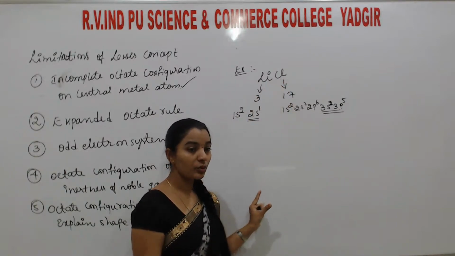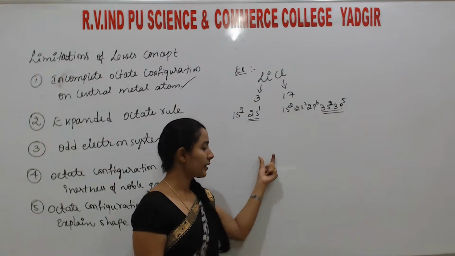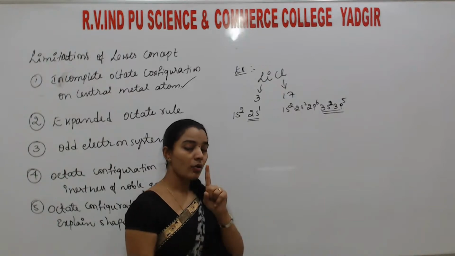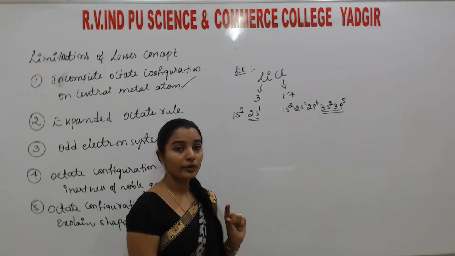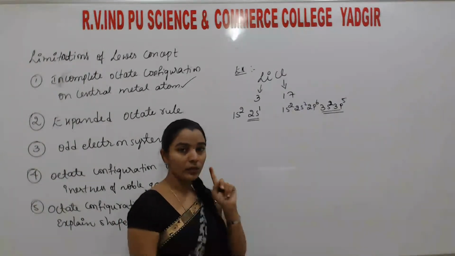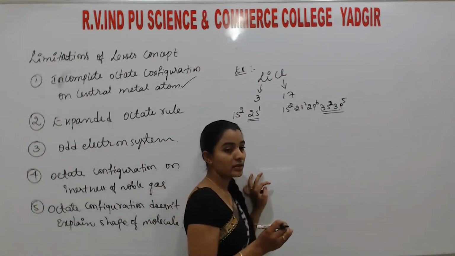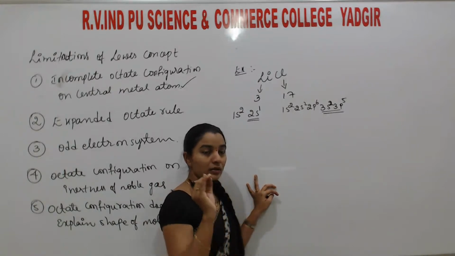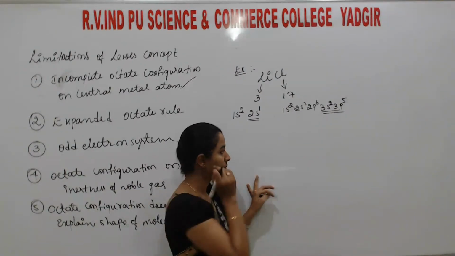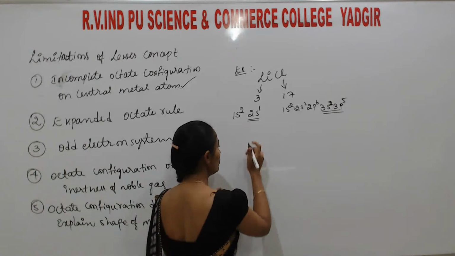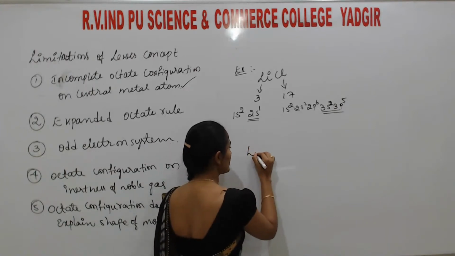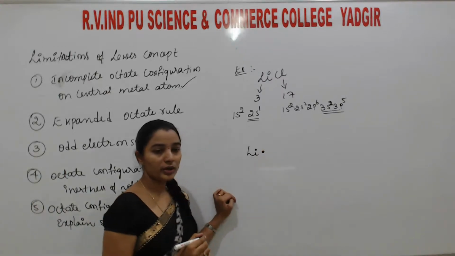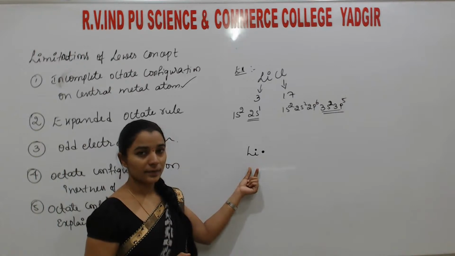Because this is a first group element. The first group elements, hydrogen, sodium, lithium, potassium, rubidium, have the capacity to form only one bond. They are monovalent, meaning their valence is only one. So 2s1 means lithium is represented like this, along with its valence electron, in the Lewis concept.